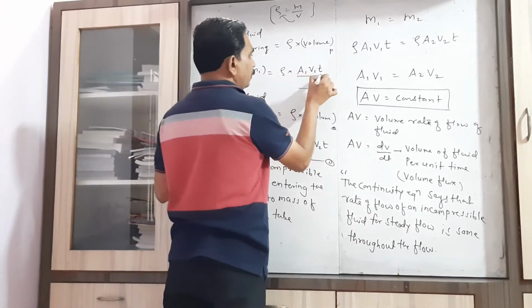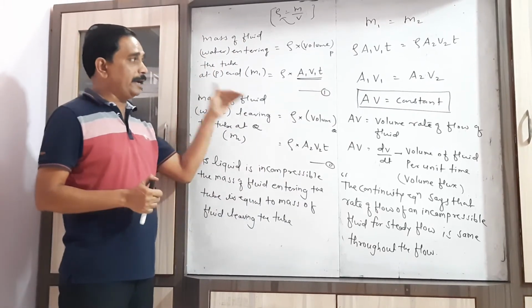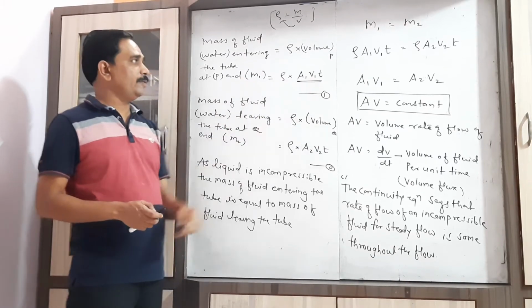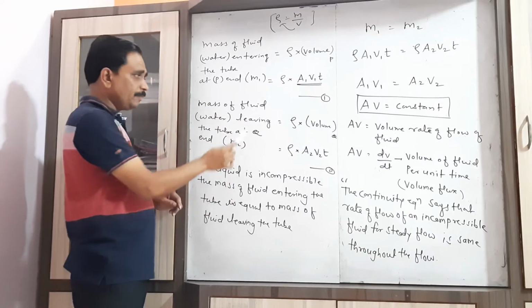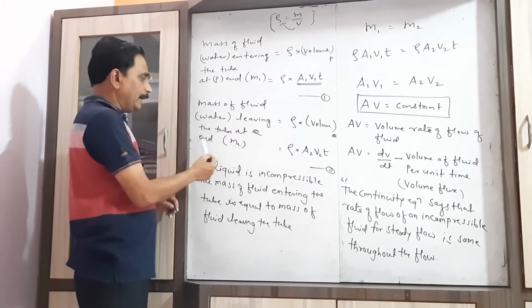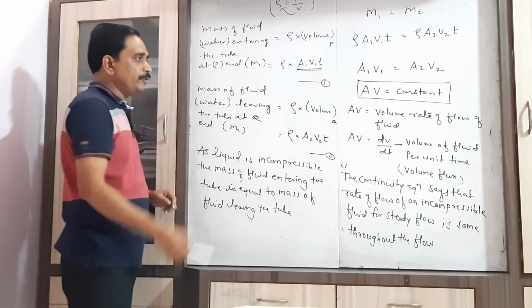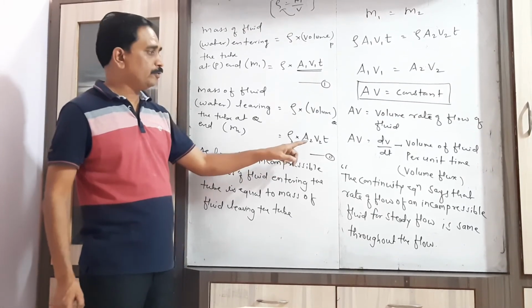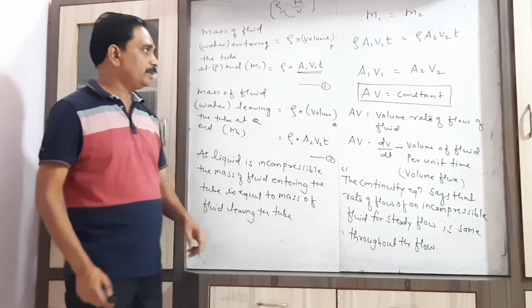The volume of fluid at P end is area into distance, that is A1 into v1 t. Similarly, the mass of the fluid leaving the tube at the other end, at end Q, is M2, equal to density into volume, that is A2 into v2 into t.